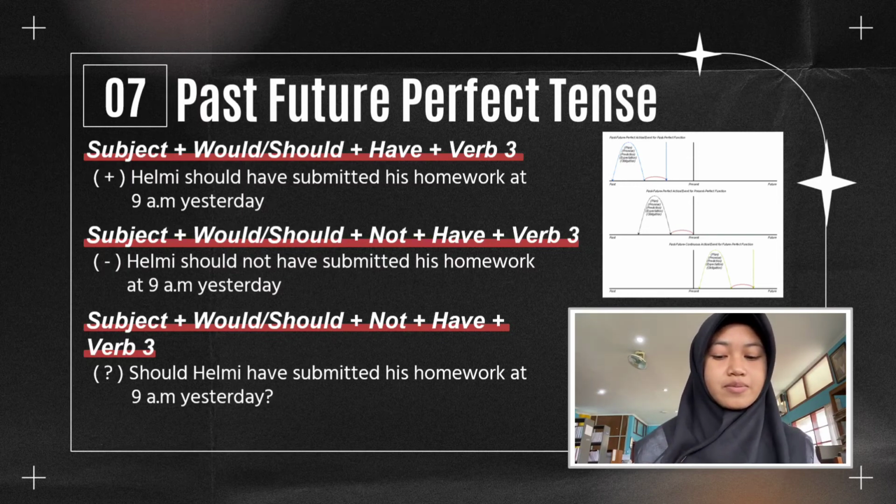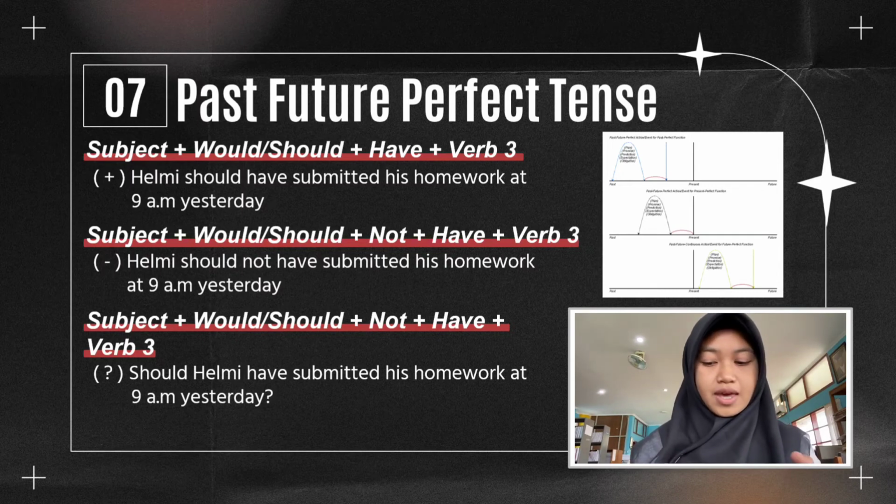Structure, negative: subject plus would or should plus not plus have plus verb 3. Example: Helmi should not have submitted his homework at 9 a.m. yesterday. Structure, interrogative: would or should plus subject plus have plus verb 3.